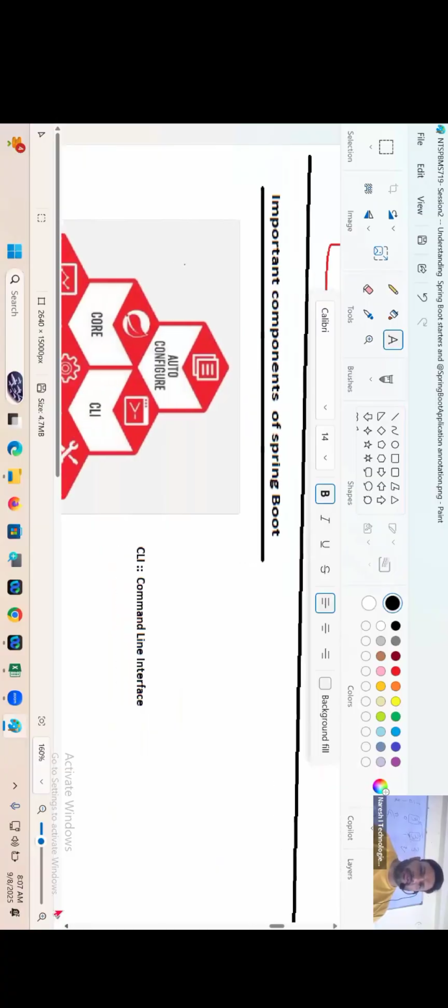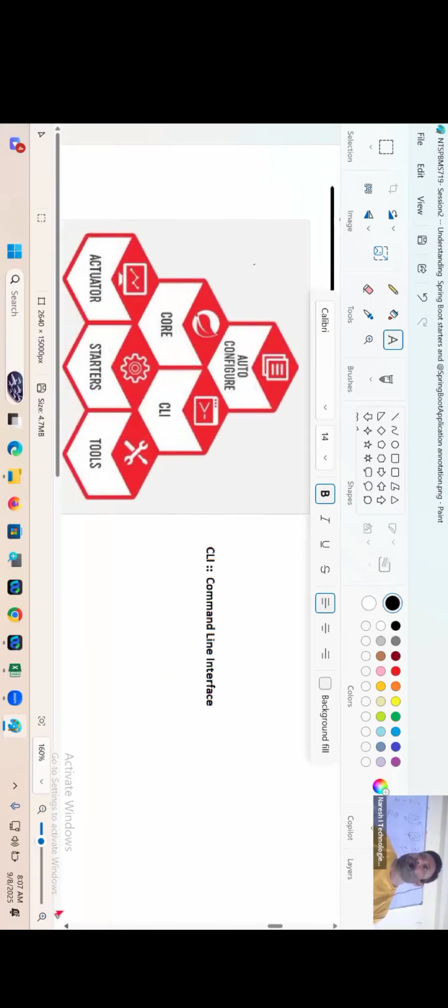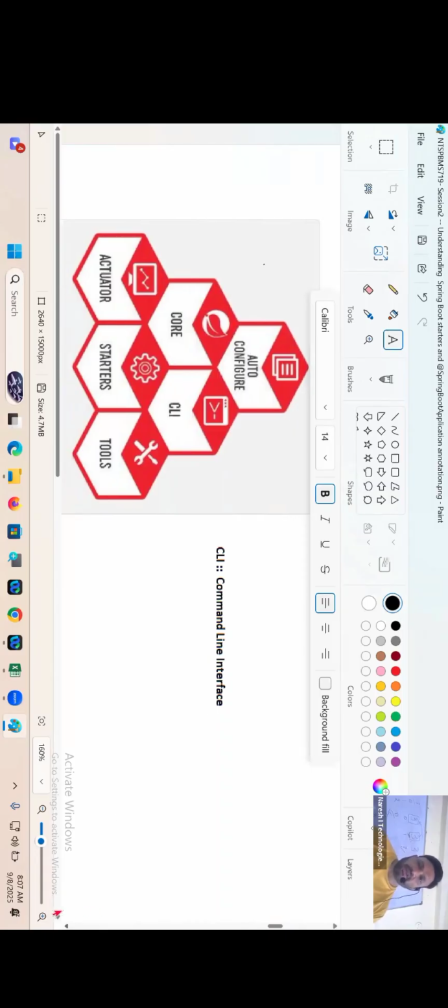Come on, everyone. Right. Important components of Spring Boot. What is there? This is my auto configure, core, CLI, actuator, starter, tools. These are the main components of the Spring Boot framework. All components. Okay, let's understand one by one.